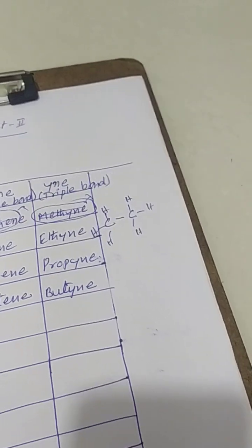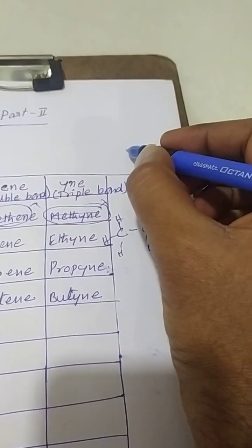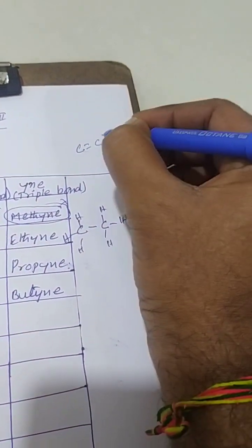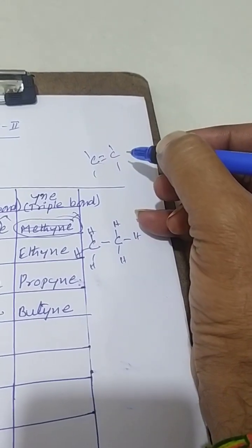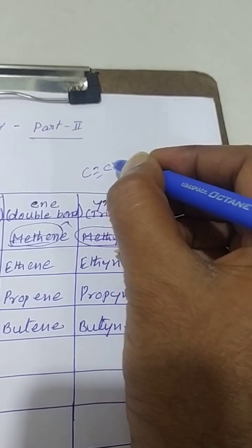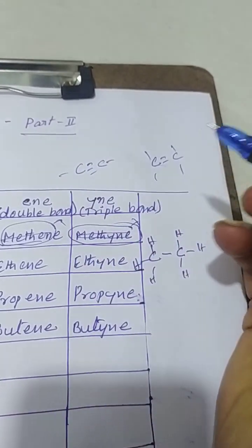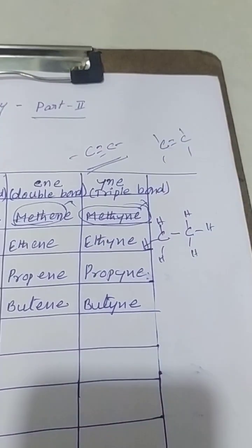If the carbon has a double bond between these 2 carbons, that is called ethene, like this. If the carbon has a triple bond between 2 carbons, this is ethyne.